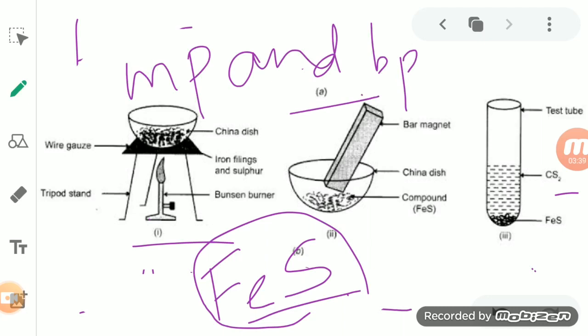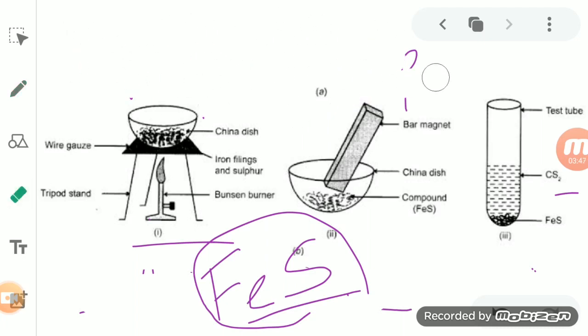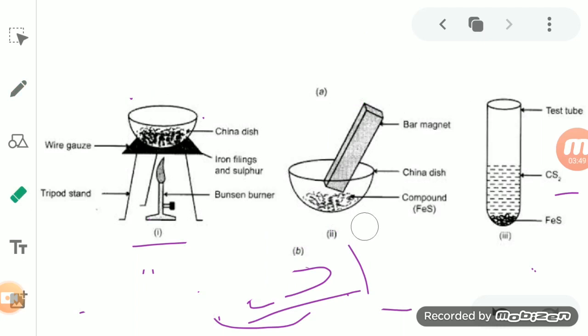By this we come to the conclusion that compounds have a fixed melting point and boiling point. Now another point of iron sulfide: it is prepared by heating two components, the iron and the sulfur.